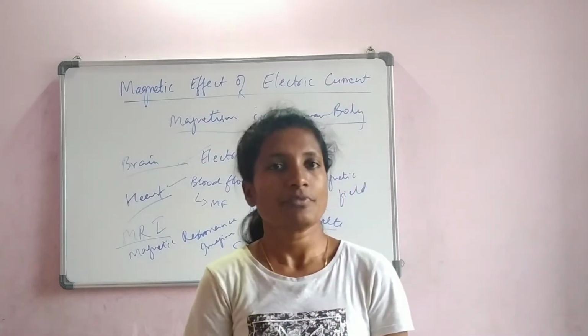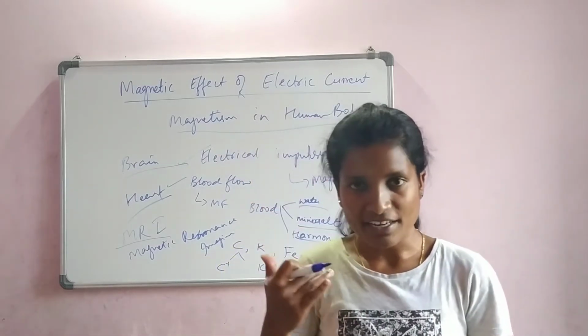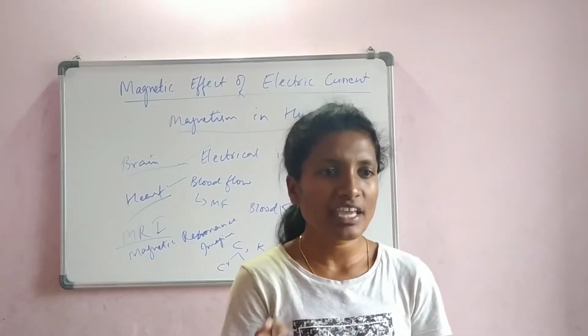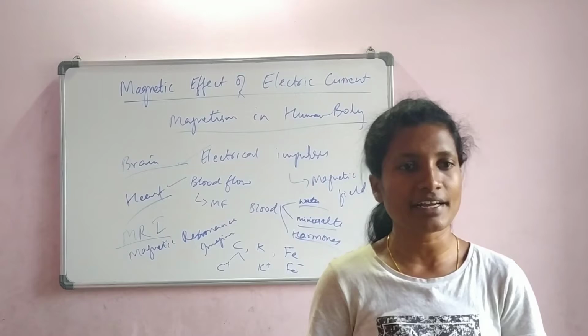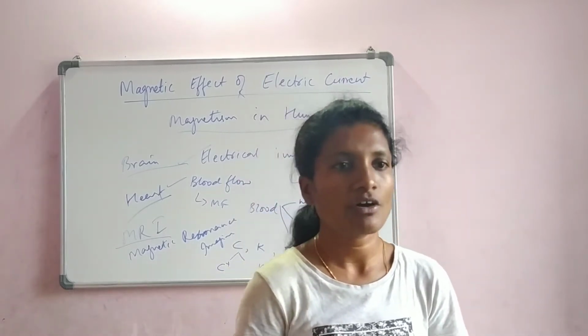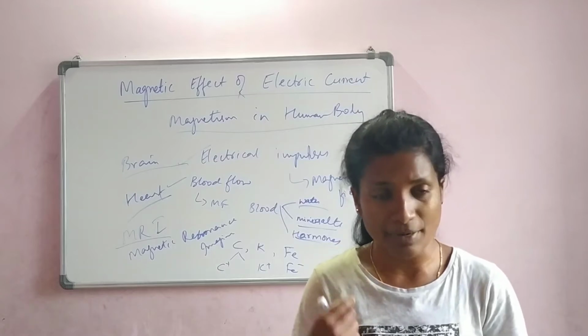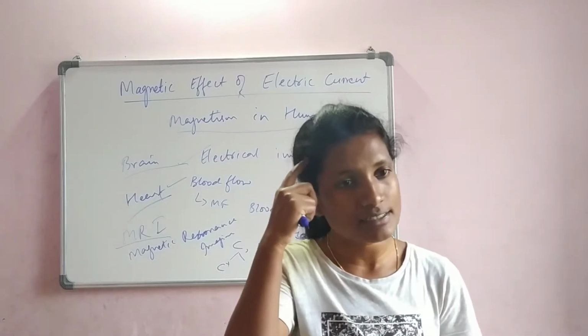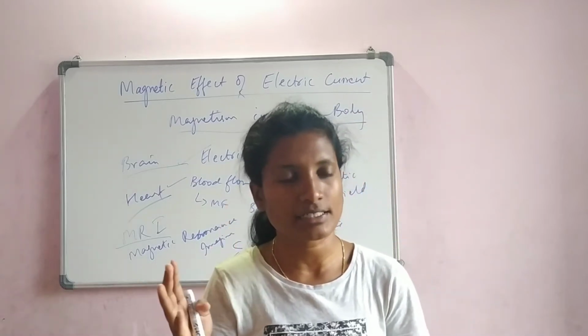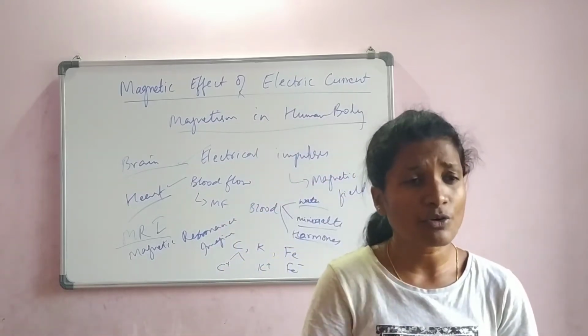Okay, so students, if there is a magnetic field inside our body, then obviously it will help us to give internal images inside the body. So let us say there is a cancerous cell in a patient's body, or there is an internal brain hemorrhage. Brain hemorrhage is when there is blood flow or leakage of blood when a person gets a head injury or something. So how do we detect that?